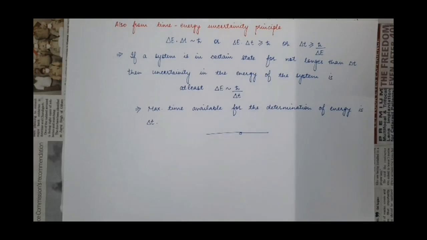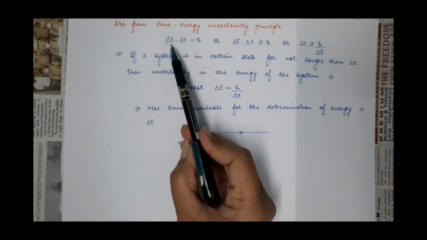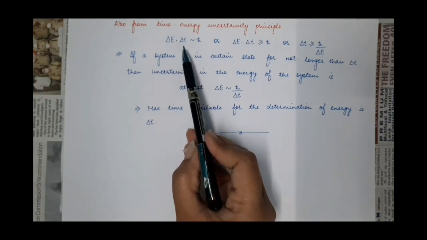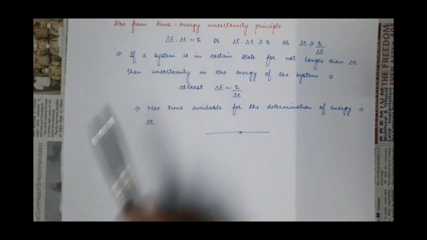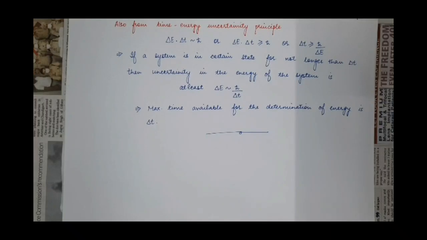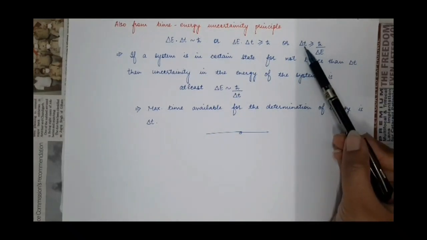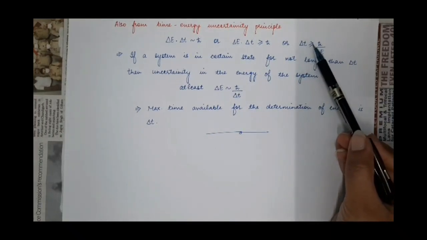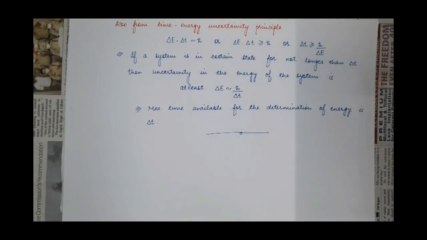Also from the time-energy form of the uncertainty principle, we know that the product of the uncertainty in energy and the uncertainty in time is approximately equal to h cut. Then the uncertainty in time is greater than or equal to h cut by delta E. And what does this mean?